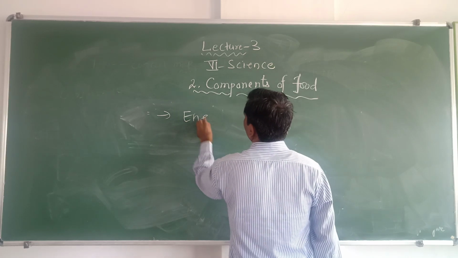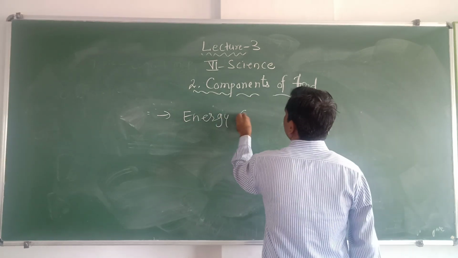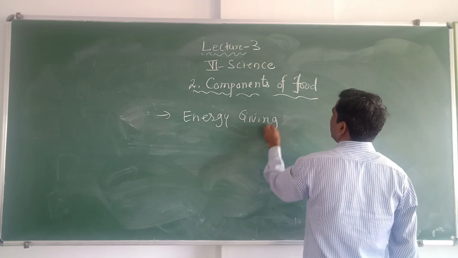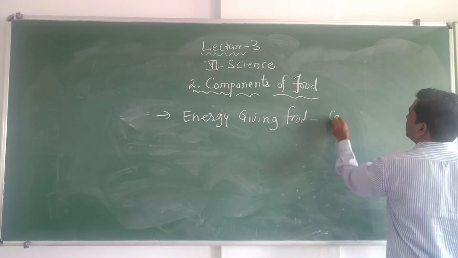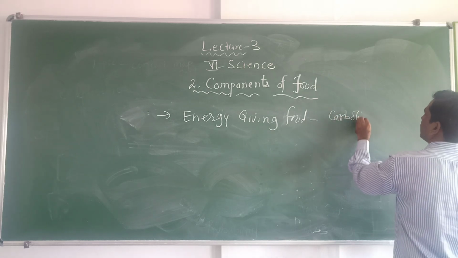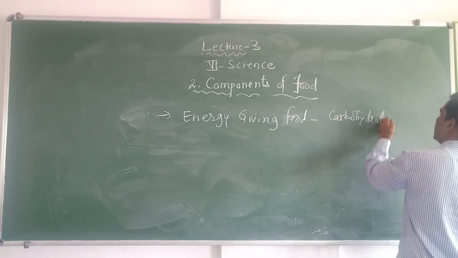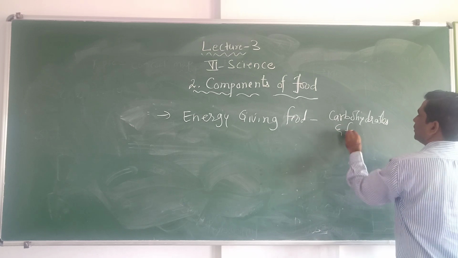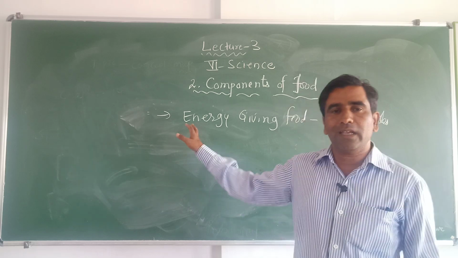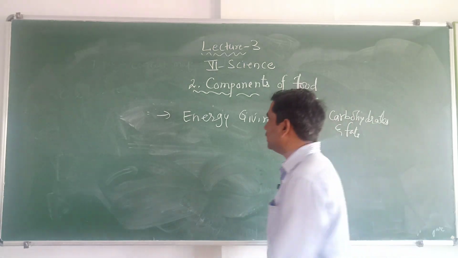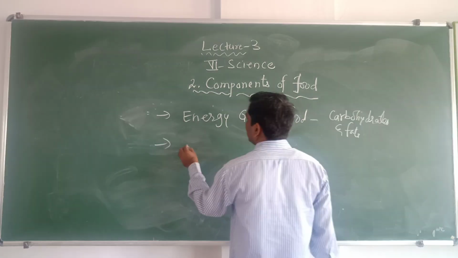Energy giving food. These are foods rich in carbohydrates and fats. So the foods which contain more carbohydrate are considered energy giving food. Then comes bodybuilding food.